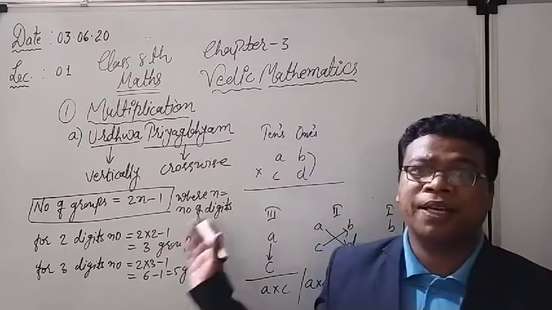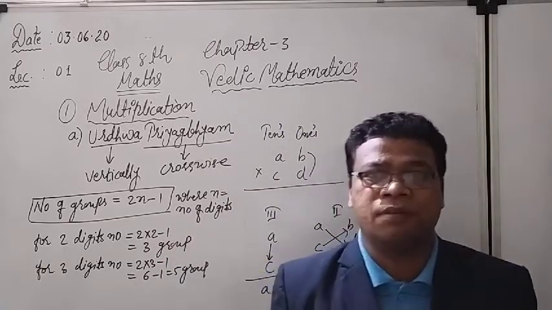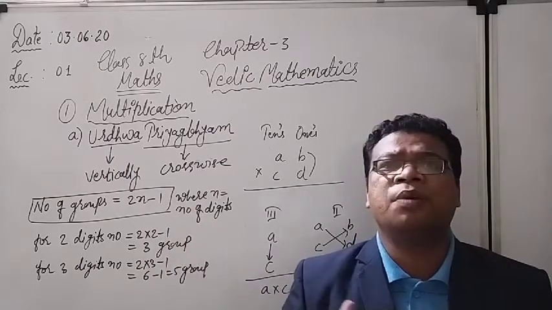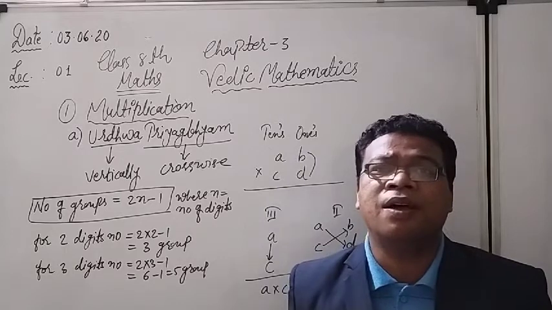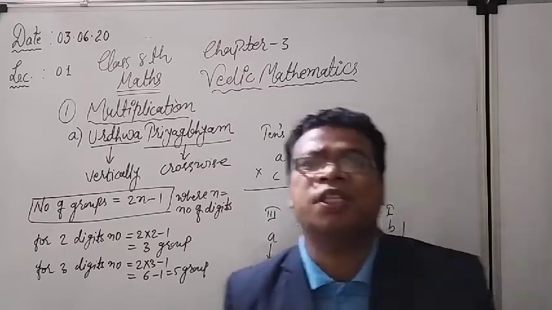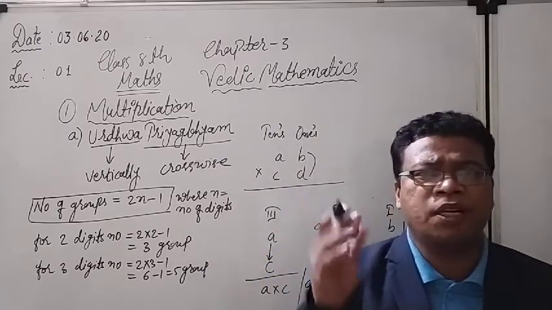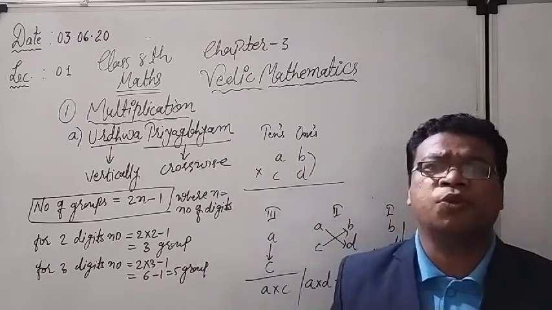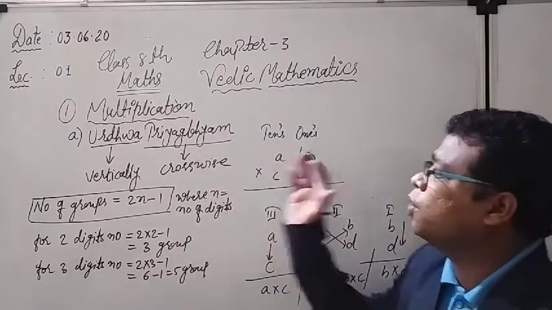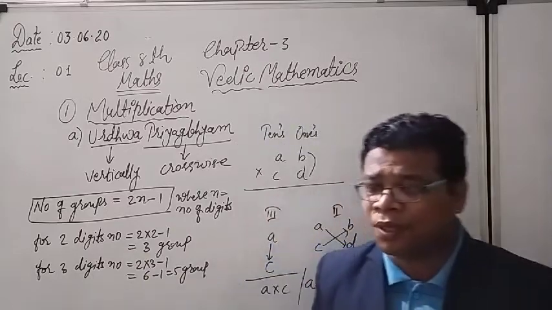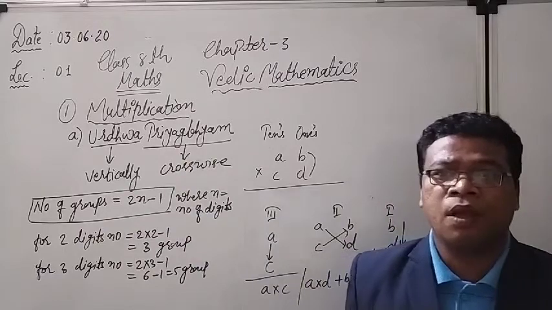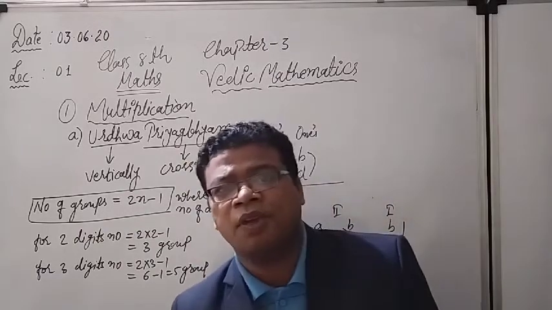Why? Because it makes the calculation faster, it saves our time, and these rules are very helpful whenever we appear in a competition exam. Why? Because there, within seconds, we have to reach the answer, and we need not multiply the whole digits. So in that situation it is going to be very helpful for us. So this is all about the utility of Vedic mathematics, which we already know, but today we will see the multiplication. Okay, the multiplication technique we are going to study.